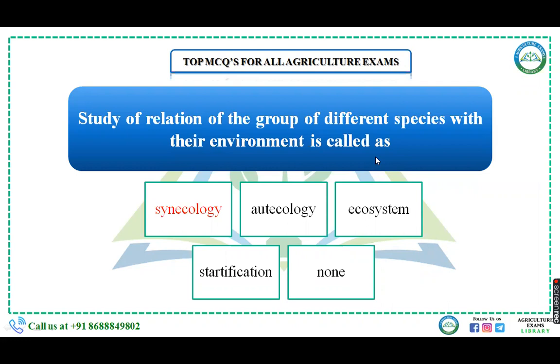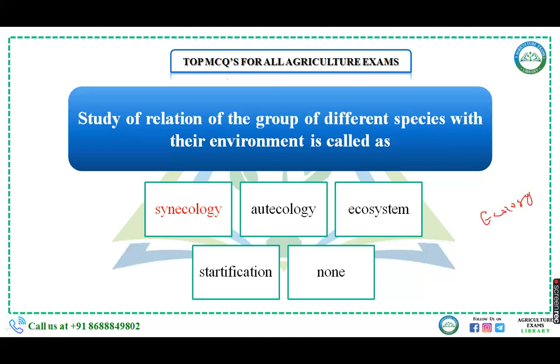Our first question is: a study of relation of the group of different species with their environment is called as synecology, autecology, ecosystem, stratification, or none. Now see, its answer is clear that it is synecology. First try to understand what is ecology. Ecology is the study of interaction, or you can say interrelationship, of organisms with their environment. That is known as ecology.